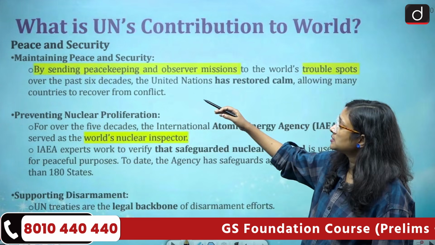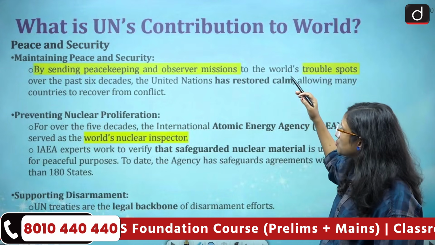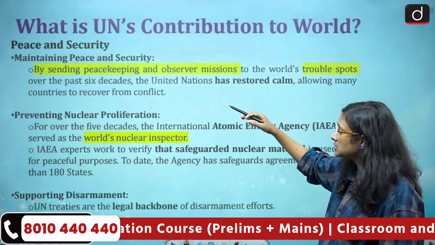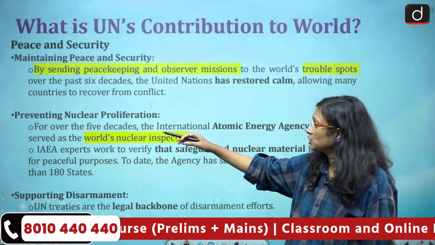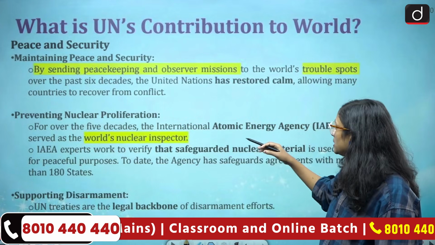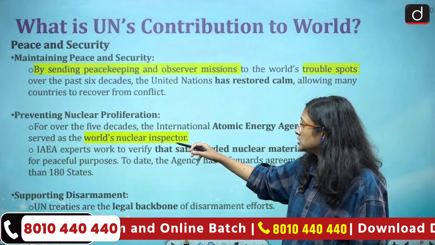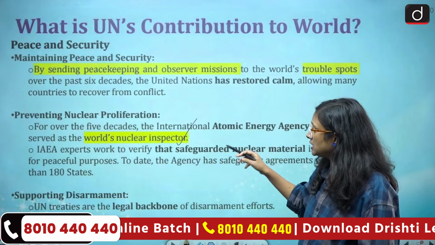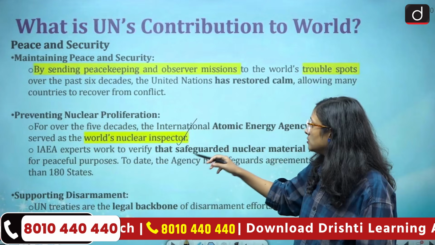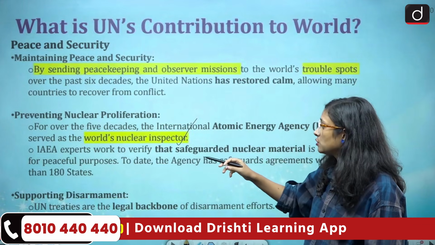It maintains peace and security by sending peacekeeping and observer missions to the world's trouble spots over the past 6 decades, and by preventing nuclear proliferation. For over 5 decades, the International Atomic Energy Agency has served as the world's nuclear inspector, and with this organization they safeguard nuclear material so that it is used only for peaceful purposes.